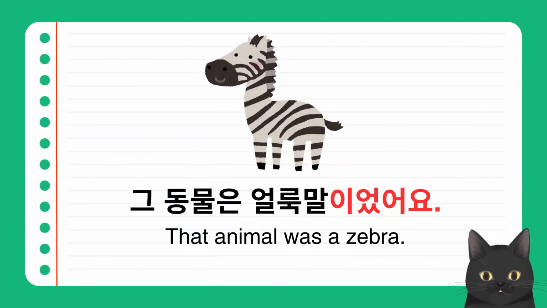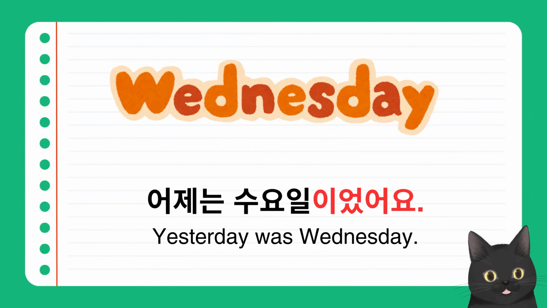그 동물은 얼룩말이었어요. That animal was a zebra. The noun 얼룩말 ends with the consonant ㄹ. So you put 이었어요 after the noun. So 얼룩말이었어요. 어제는 수요일이었어요. Yesterday was Wednesday.